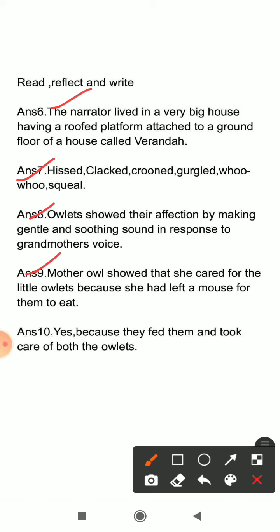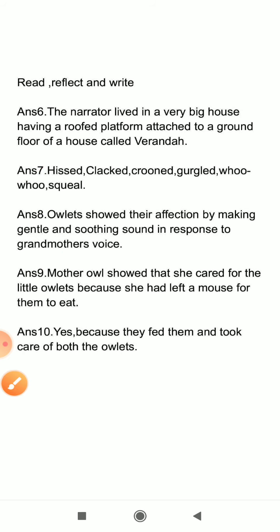Now, question number 10. Did the narrator and his grandfather treat animals with respect? Give reasons for your answer. So, in this question, we have to mention whether the narrator and his grandfather treated the animals in a good way or not. Okay, so the answer is yes, they treated them well. Why? Because they fed them and took care of both the owlets. For 10 days, the owlets were with them, and both the narrator and the grandfather took very good care of them. Okay, now next.